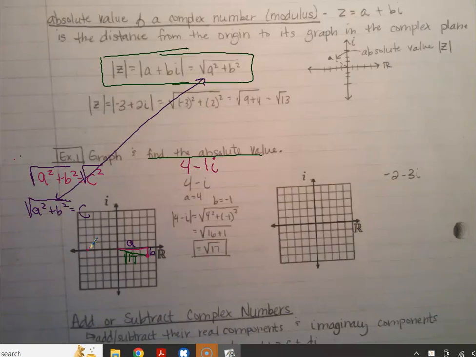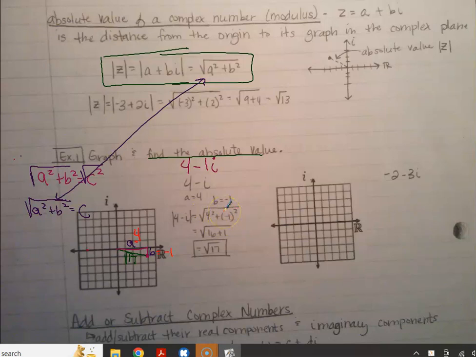So if B is equal to 0, meaning that it's just 4, then it's like we've always done it, just how far away from 0 it is. But if it has something with the imaginary, then you have to do it with the square root. So this is why A is 4 here, and B is -1. That's where those numbers came from in the formula.